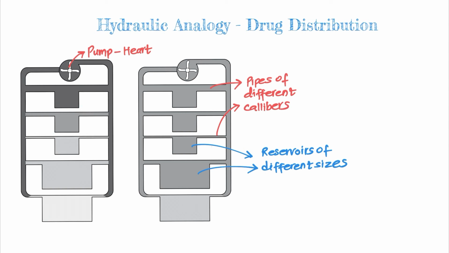Each reservoir exchanges an amount of water every minute. Say we give the term flux, and that flux depends upon the caliber of the connecting pipe and also the amount of water it has to exchange, which depends upon the size of the reservoir.